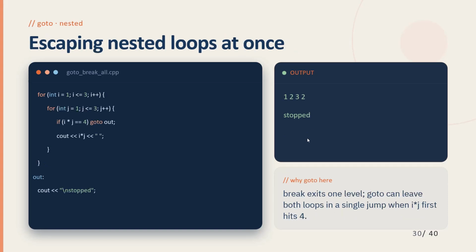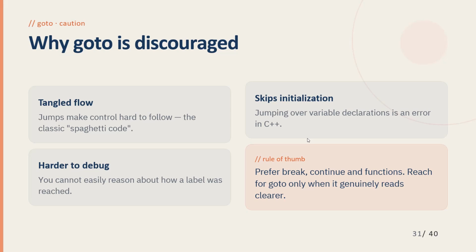Goto can be used within nested loop statements also. Unlike break, goto can exit multiple nested loops by jumping directly to a label outside the loop. It should be used very carefully. Now we have to know why goto is actually discouraged. Excessive use of goto creates confusing code. It becomes difficult to read, debug, and maintain. Modern C++ programs rarely require goto.